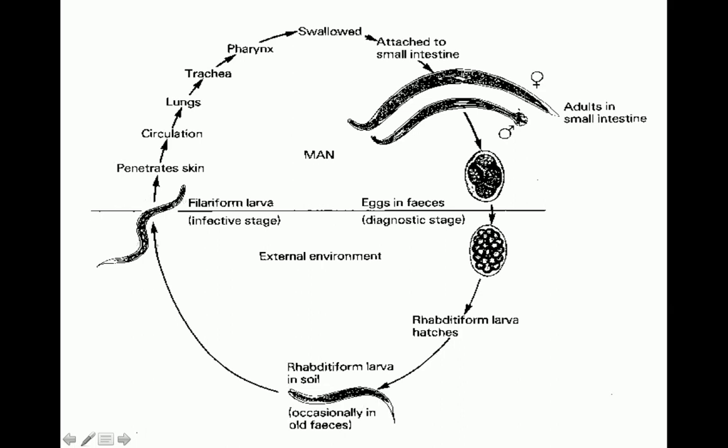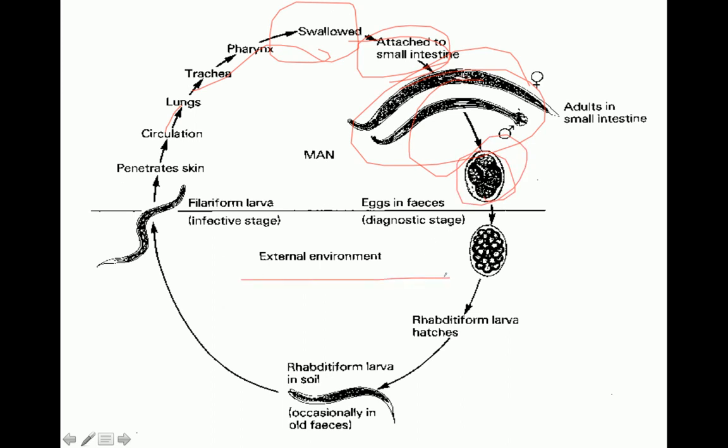The filariform larva is going to penetrate the skin, and then it is going to enter the circulation, go into the lungs, trachea, pharynx. It is swallowed again, goes to the small intestine, gets attached to the intestinal mucosa, develops into adult worms, and the female then again starts laying eggs, as you can see over here. And so half the cycle is in man, and the development of the egg is in the soil.